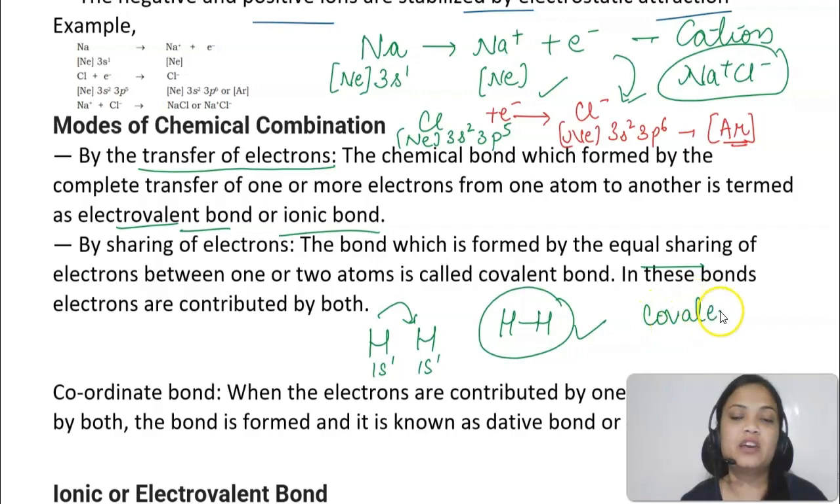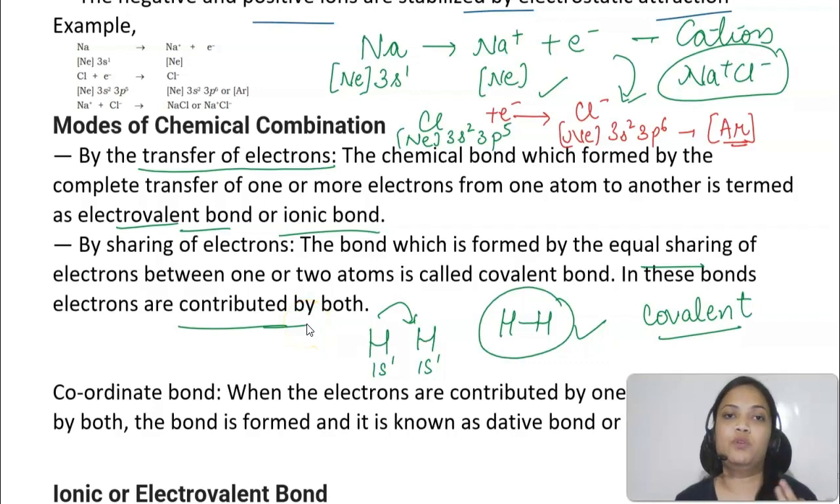Each hydrogen atom will share one electron with the other to form a covalent bond. So here there will be no transfer of electrons, but there will be mutual sharing of electrons between the atoms. And in these bonds electrons are contributed by both. Here sodium was giving the electron and chlorine was taking it, but in the case of covalent bonding, both of them will share one, two electrons with each other. Means there will be equal contribution. So these are the two ways of chemical combination, students, but there is one more special type of covalent bonding, known as a coordinate bond.